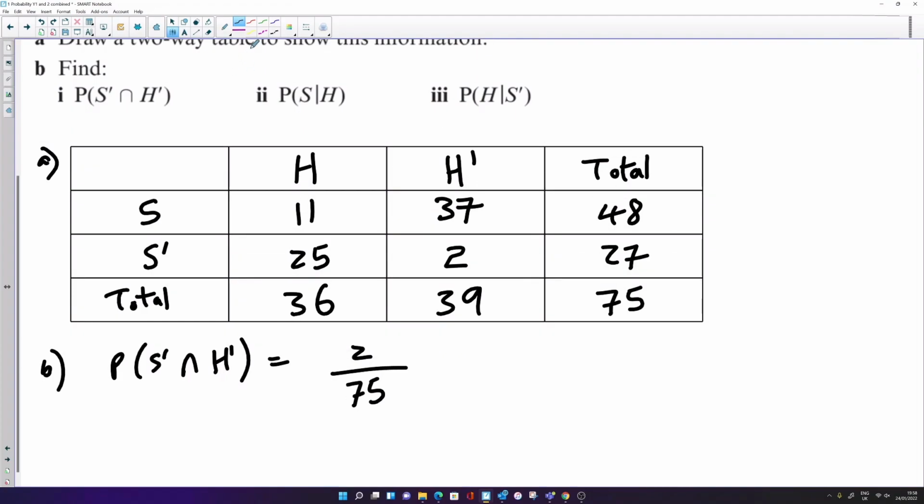Now we have 2 conditional probability questions. The probability that a student studies the sciences given that they study the humanities. Well, what we're going to do here is we're going to restrict the sample space to just humanities. So we're just looking at this part of our two-way table, the students that study just the humanities. And out of that reduced sample space, how many study the sciences? Well, that's going to be 11 out of a total of 36.